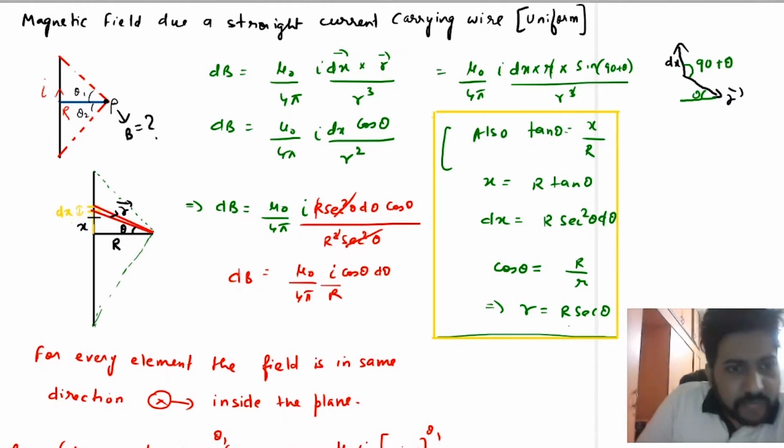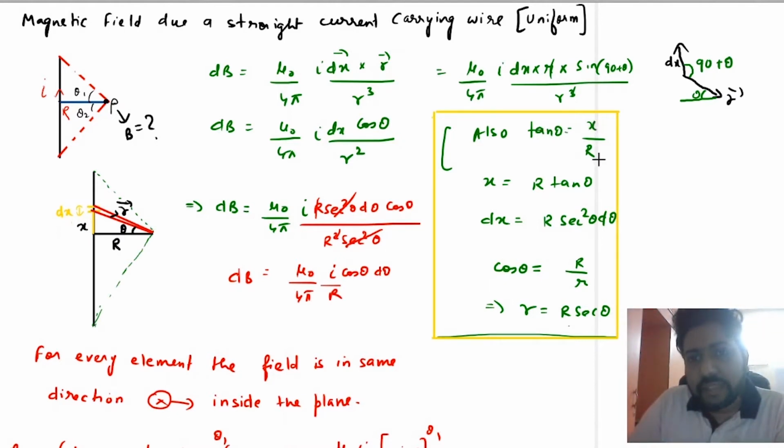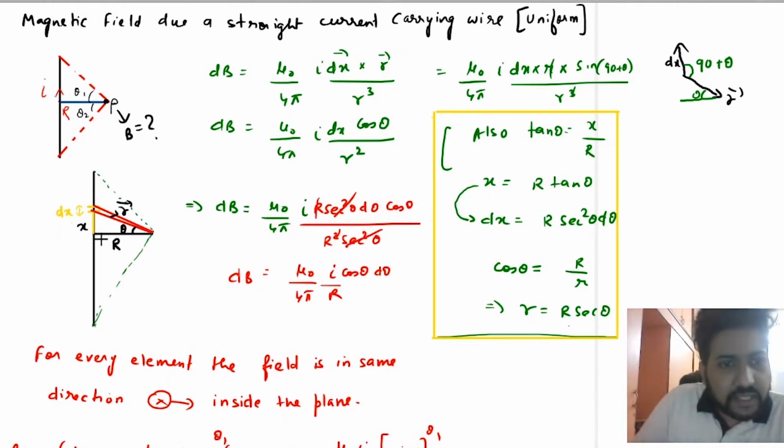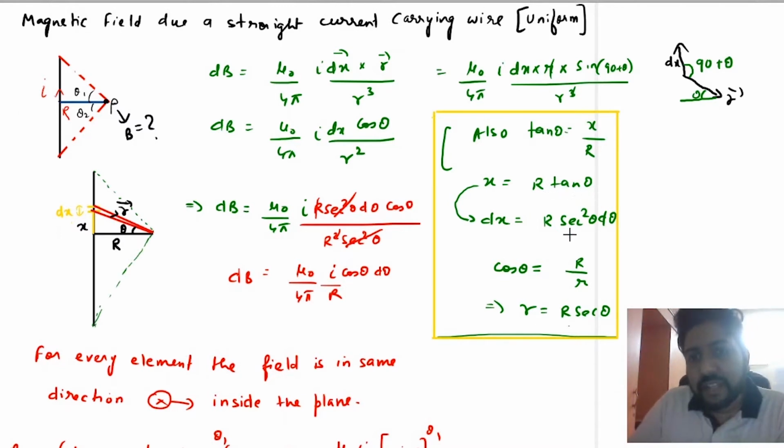Also from this triangle you can see that tan theta is equal to x by R. That means x is equal to R tan theta. Now if you differentiate this, you will get dx. Capital R is a constant, and the differentiation of tan theta is sec square theta d theta. So this dx can be replaced with R sec square theta d theta.